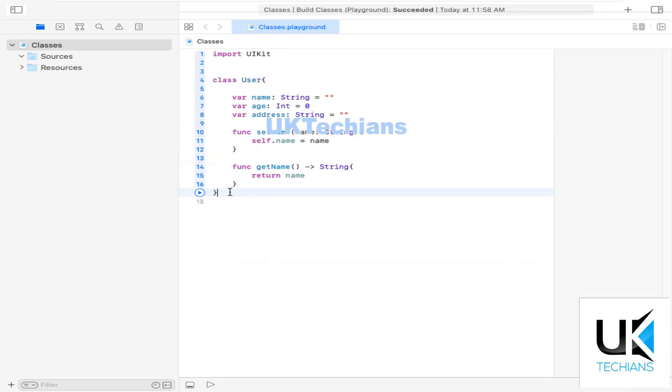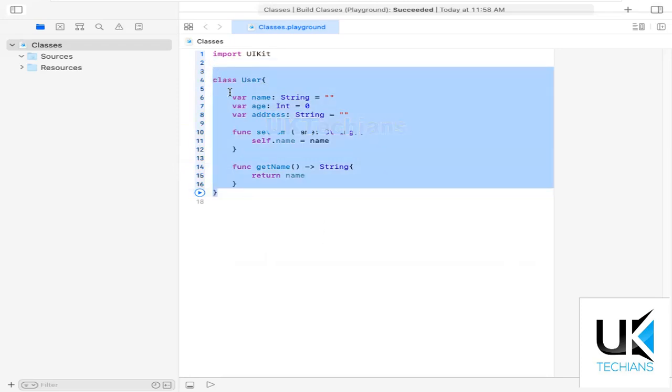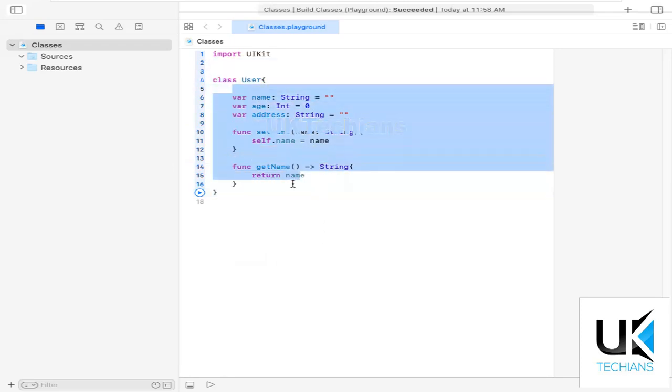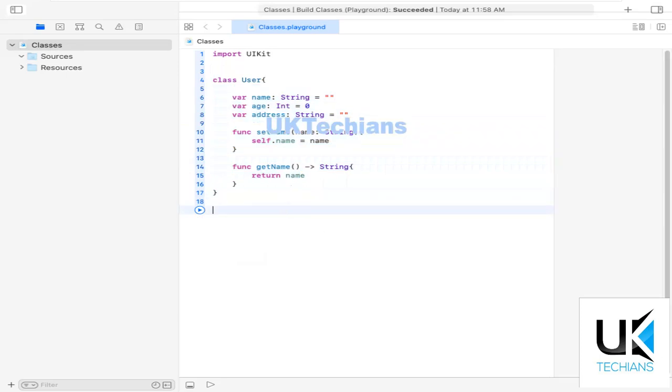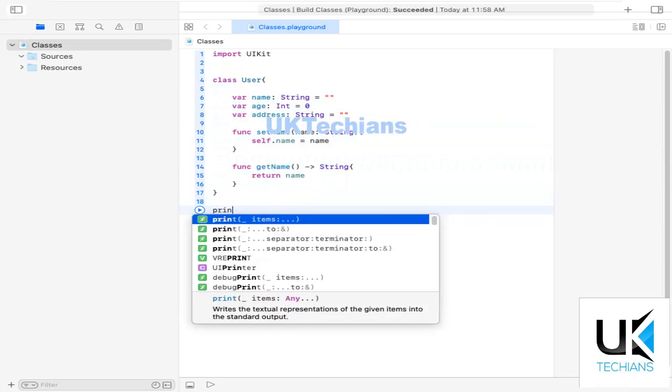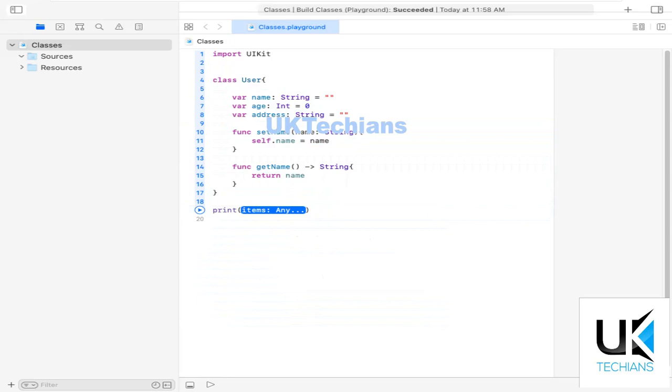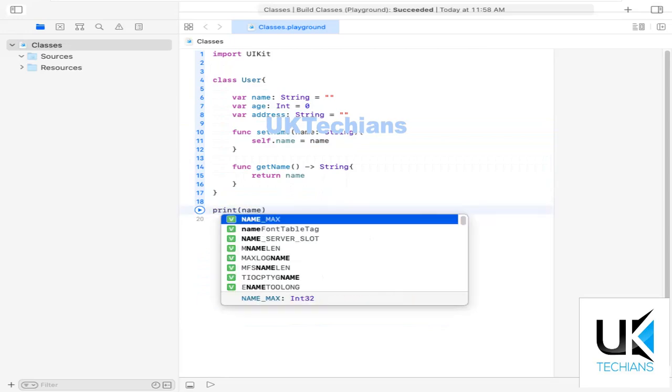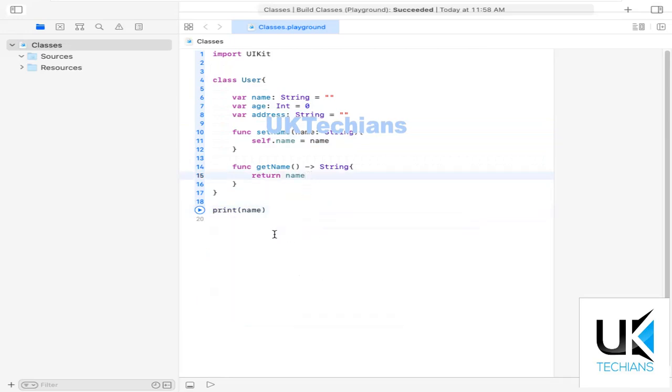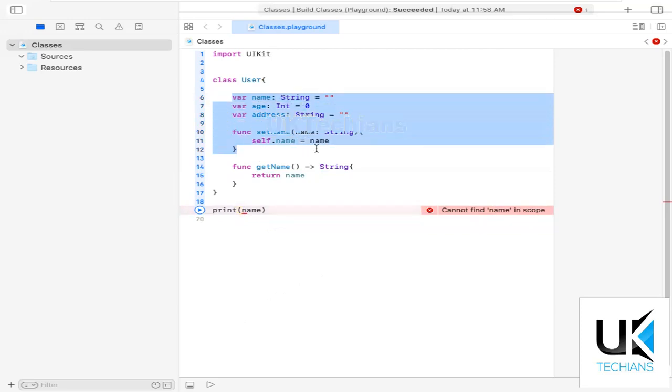If I have to access these variables outside the class, what I will do, let's see. If I want to print here name variable, can it print? No, the variable can't be found. It will give an error. Can't find name in the scope because this variable is defined under the scope of user.